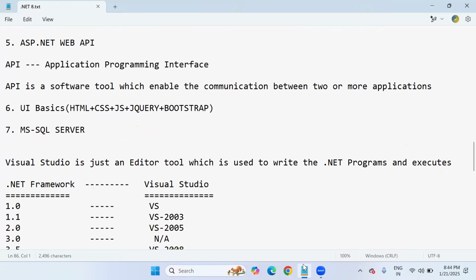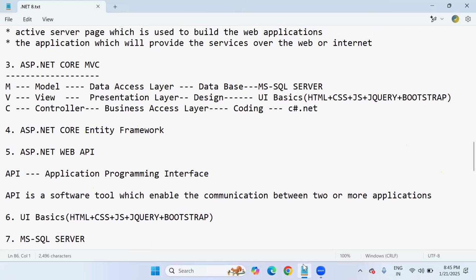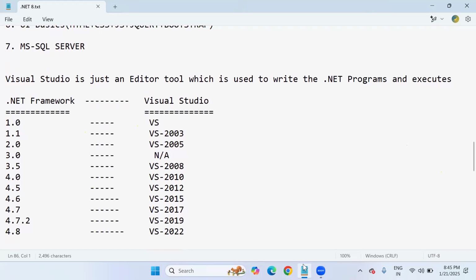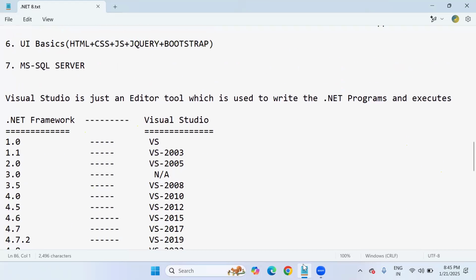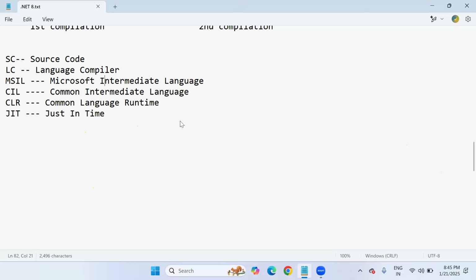So you must gain a lot of subject in C# only, because in interviews, they mainly focus on asking many questions in the programming language. After that, once you are good in the programming language, then they'll ask questions related to the web development process like MVC, Entity Framework, advanced level questions they may ask. And if they want to test you at the database level, they'll ask more questions related to Microsoft SQL Server also. So Microsoft SQL Server also, in depth we will cover. The content will be there.